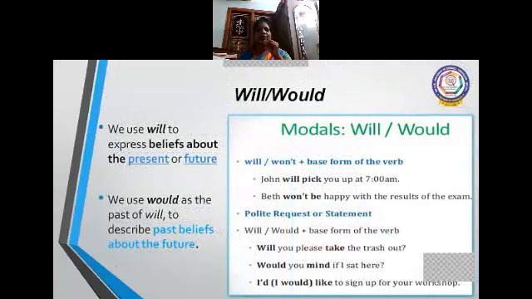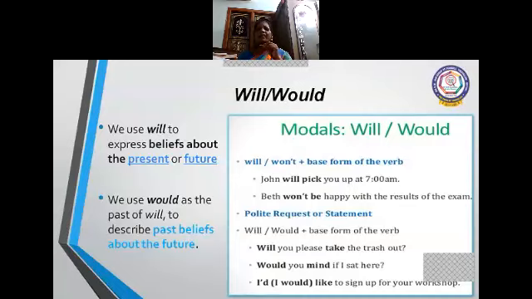Will, would. We use will to express beliefs about the present or future. We use would as the past of will to describe past beliefs about the future. It is clear, children? Modals will and would: will or won't plus the base form of the verb. John will pick you up at 7 a.m. Beth won't be happy with the results of the exam.